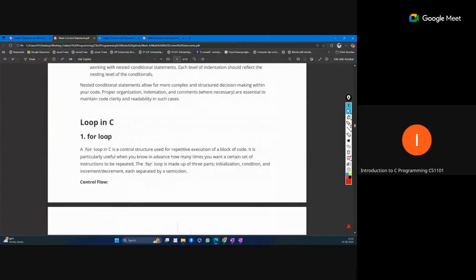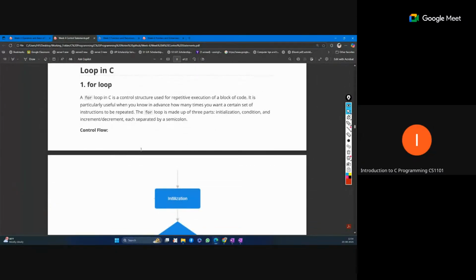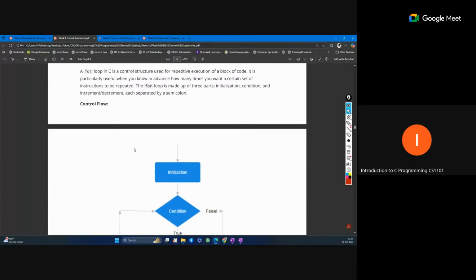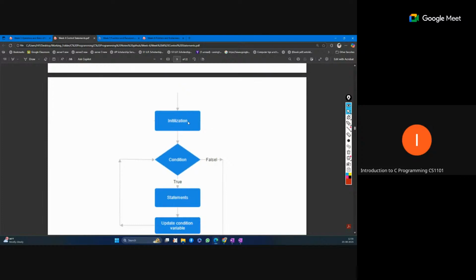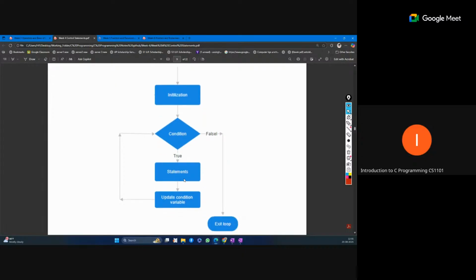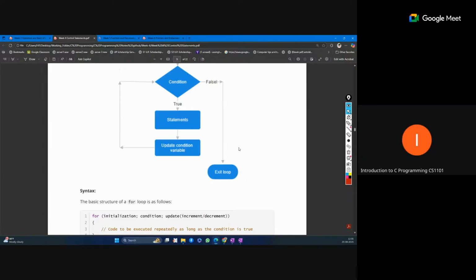And next comes the loop. A loop is required when we want to perform the same task multiple times. Okay, so we want to repeat the same task some number of times. So this is the for loop, and the for loop flow is like this. First we have the initialization, then we check the condition. If the condition is true, we enter inside the body and perform the statements, and we update our conditional variable value and then again check the condition. Okay, and we repeat this cycle until our condition becomes false. Okay, and then we exit the loop.